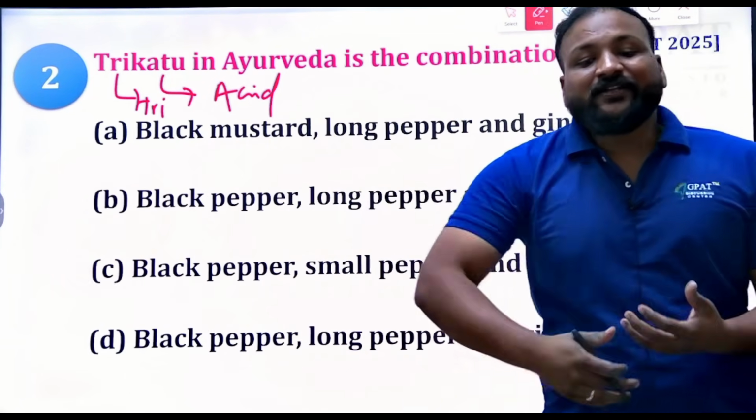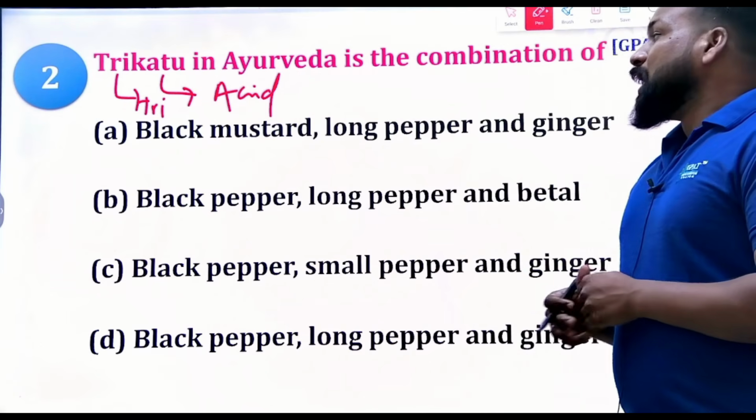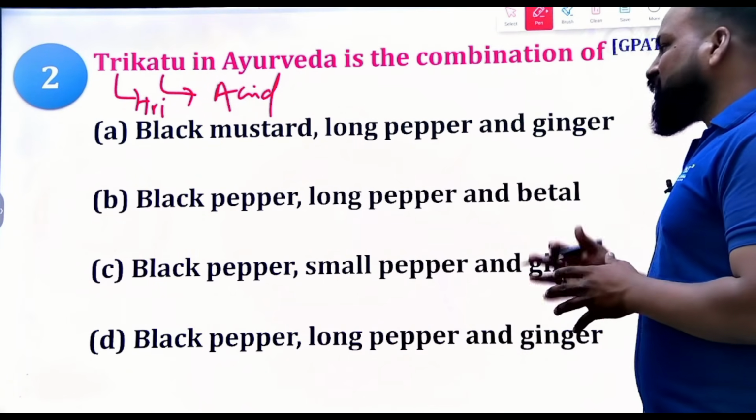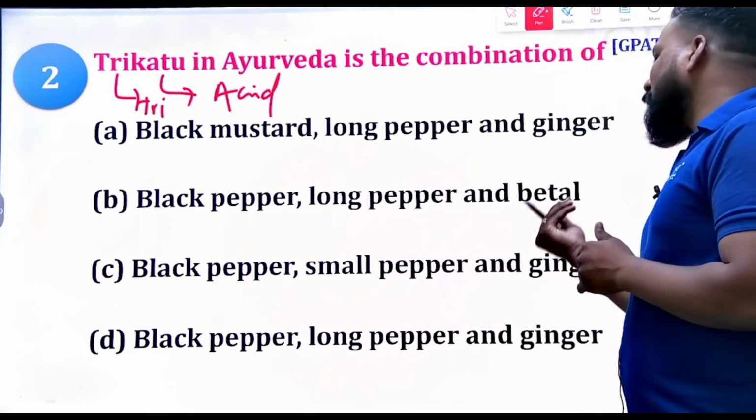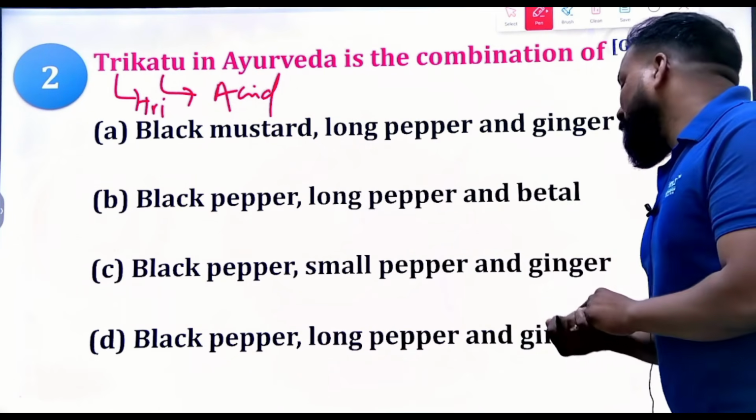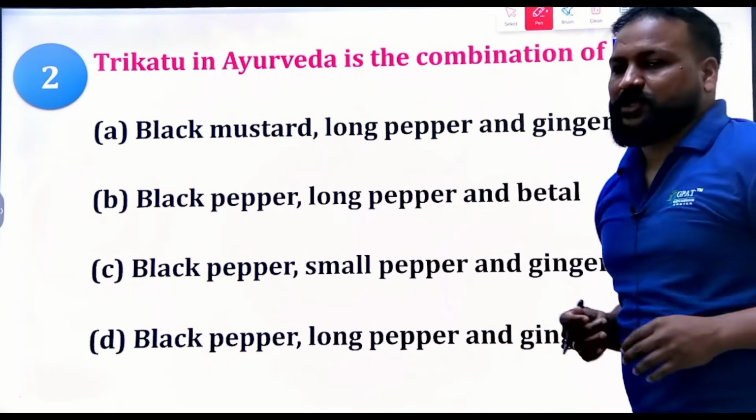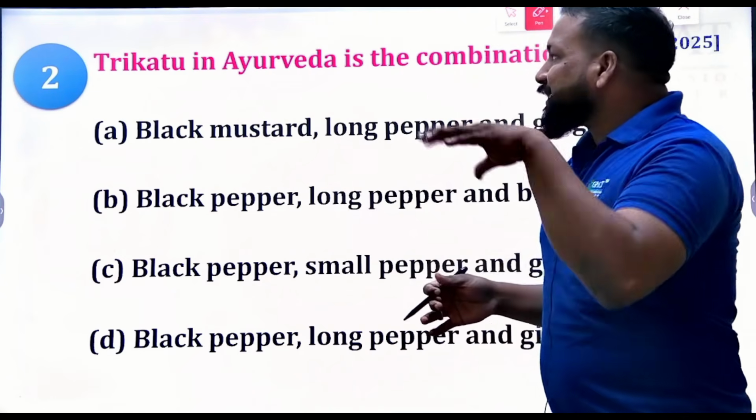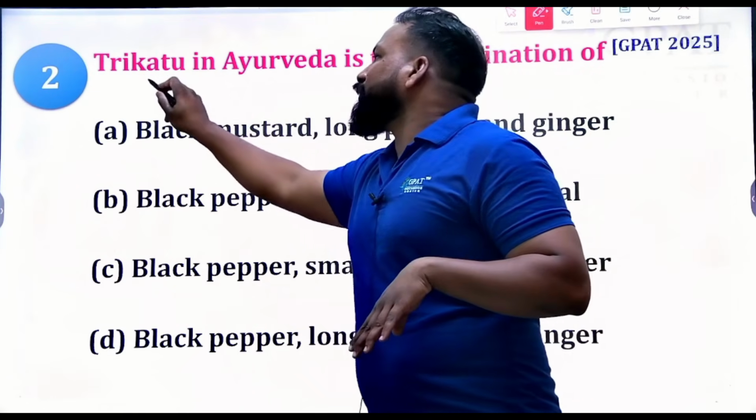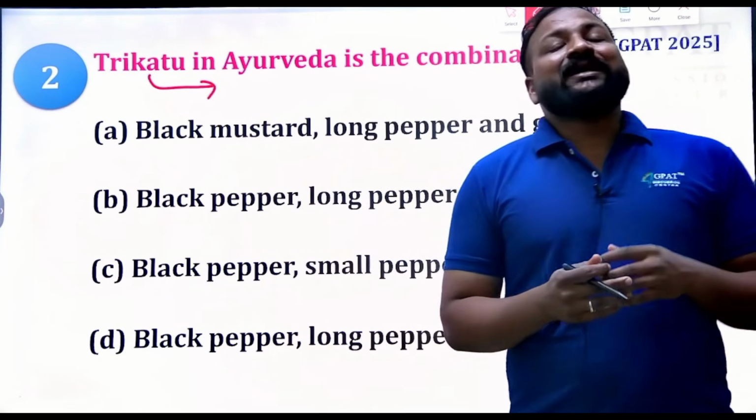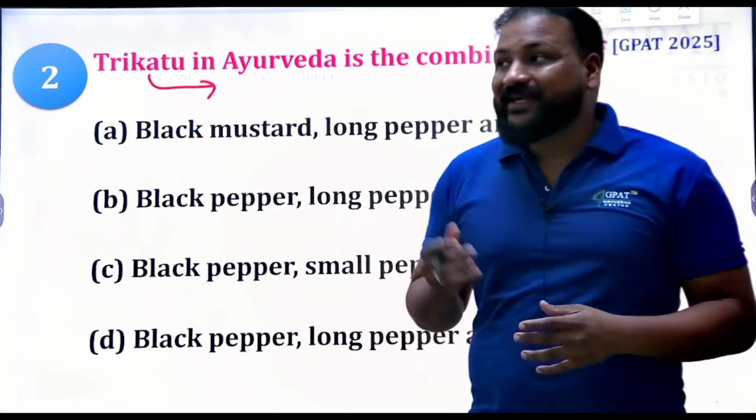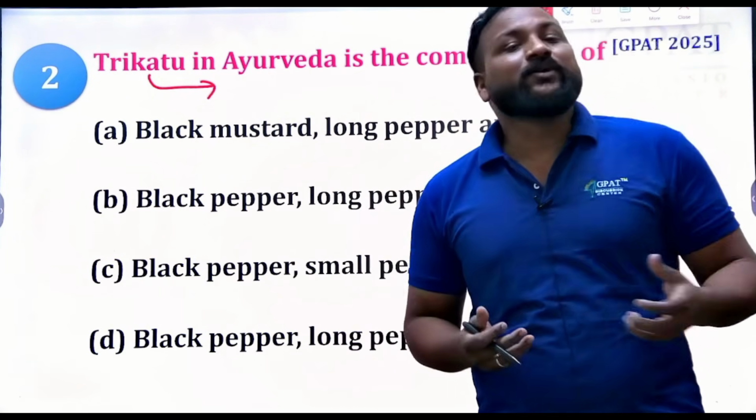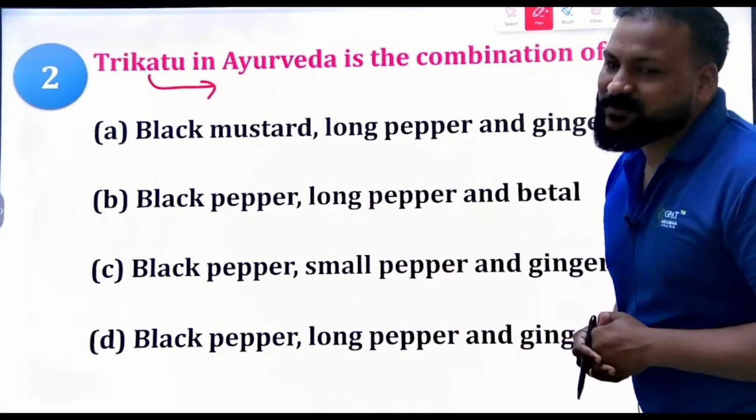Options: black mustard, long pepper and ginger; black pepper, long pepper and betel nut leaf; black pepper, small pepper and ginger; and black pepper, long pepper and ginger. See, this Trikatu in Ayurveda is known to increase immunity. In order to improve immunity, these Trikatu formulations are well known in Ayurveda. So now tell me, what is the right answer?